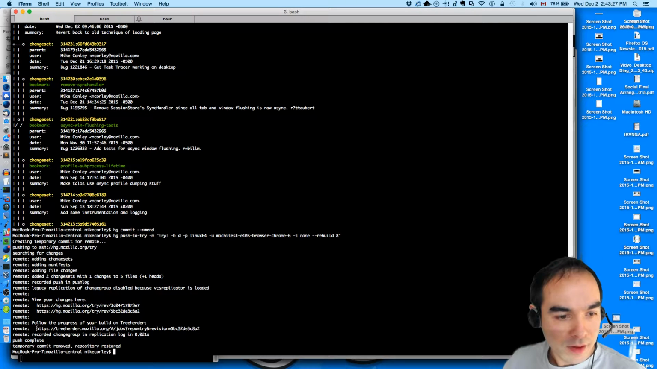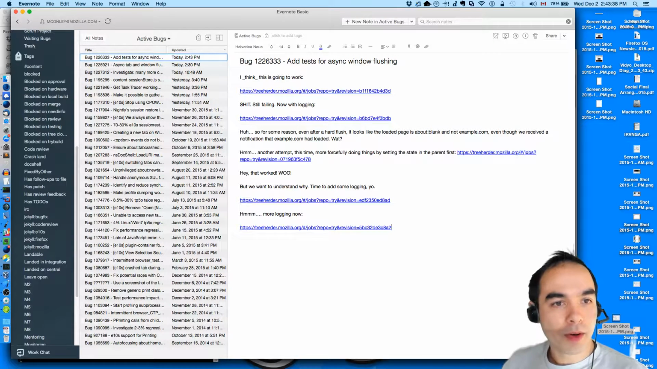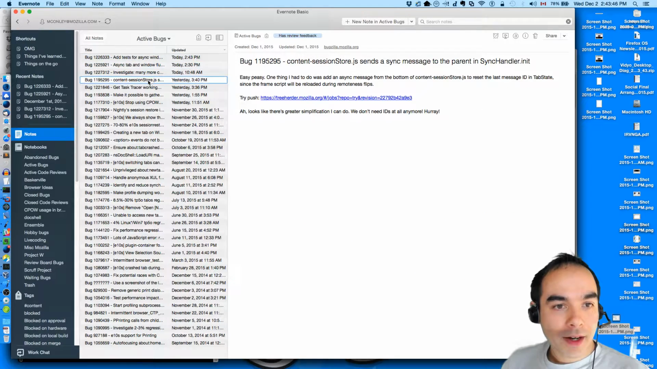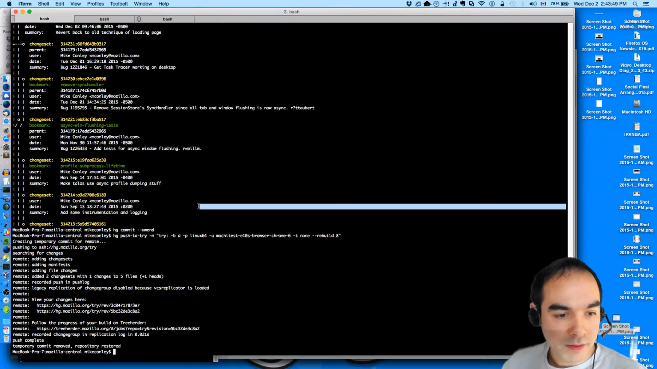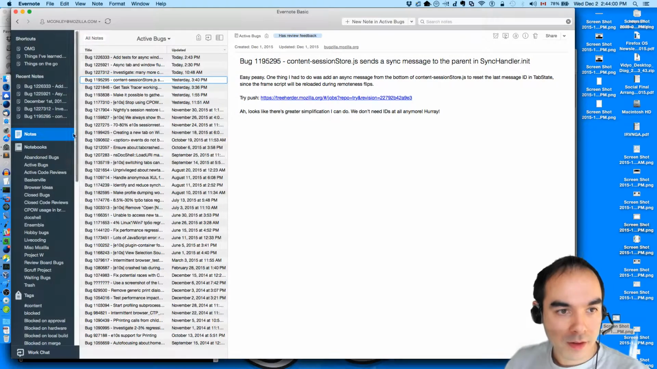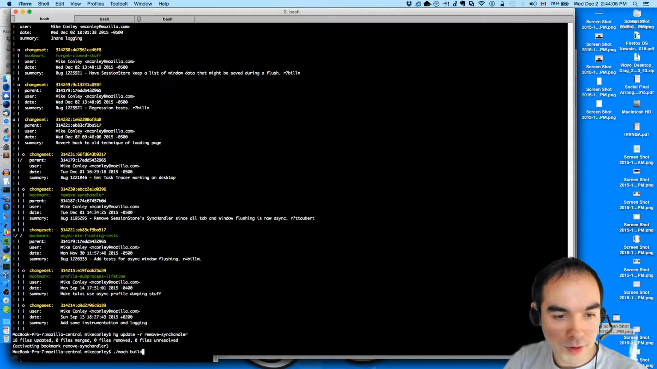Okay, so we've got this try build cooking, and now more logging. Okay, so we'll wait for that one. We're blocked on a try build here. So now let's go back to this sync handler thing that we can now get rid of. Remove sync handler was the name of the game. Right, so let's build it while we're waiting.